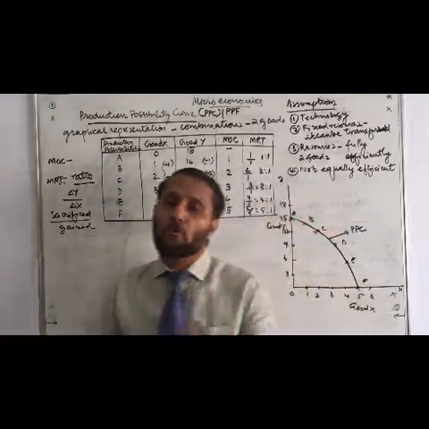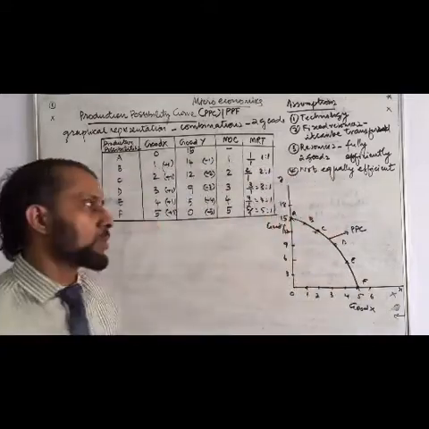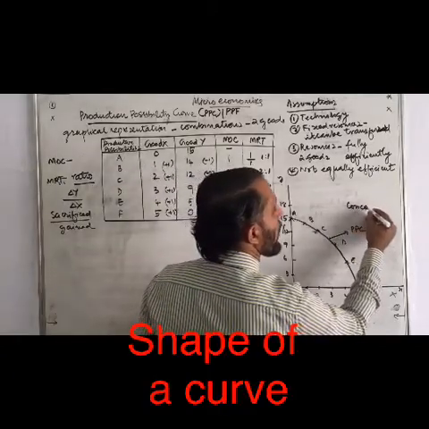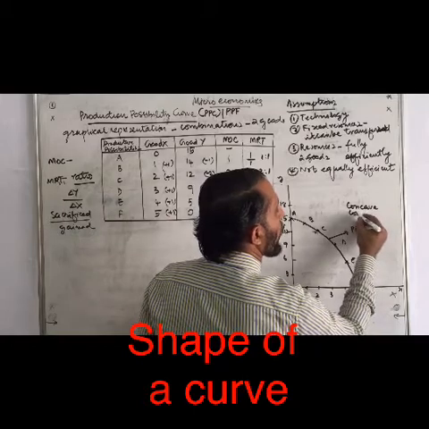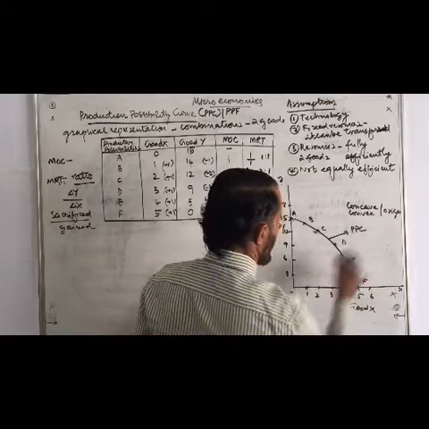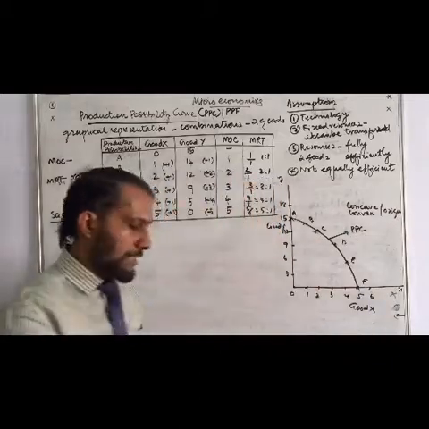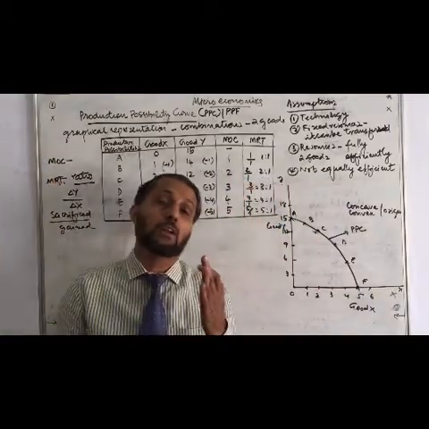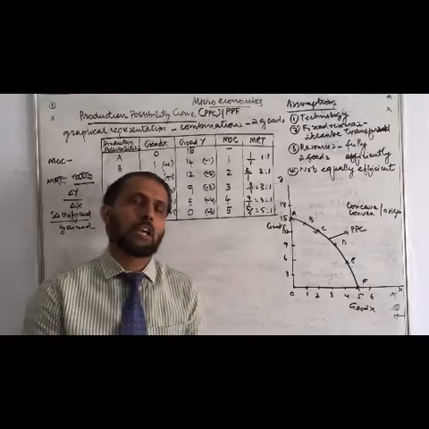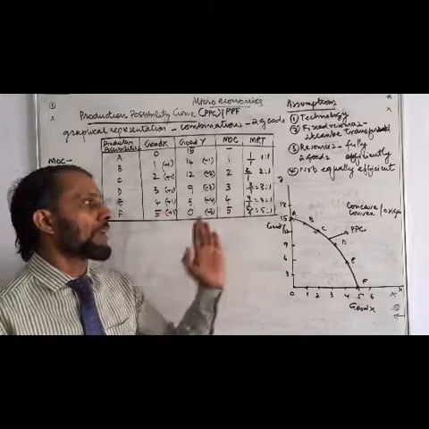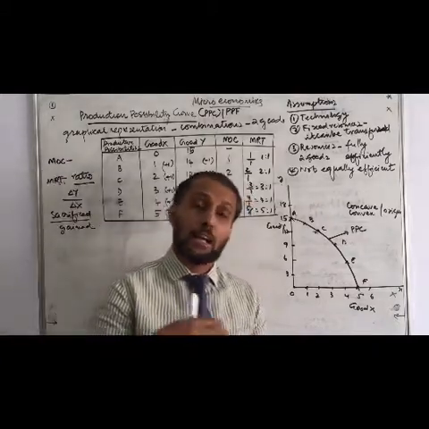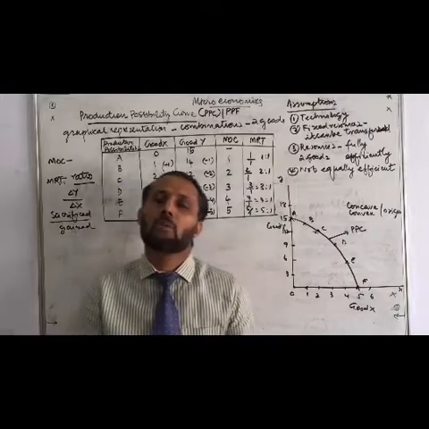What is the shape of the curve? There are two shapes we are seeing, concave and convex to the origin. Origin means this angle, whether it is convex or concave. This concept you might have learned in your physics, concave lenses and convex lenses. Most of the diagrams are either in the form of convex or in the form of concave.